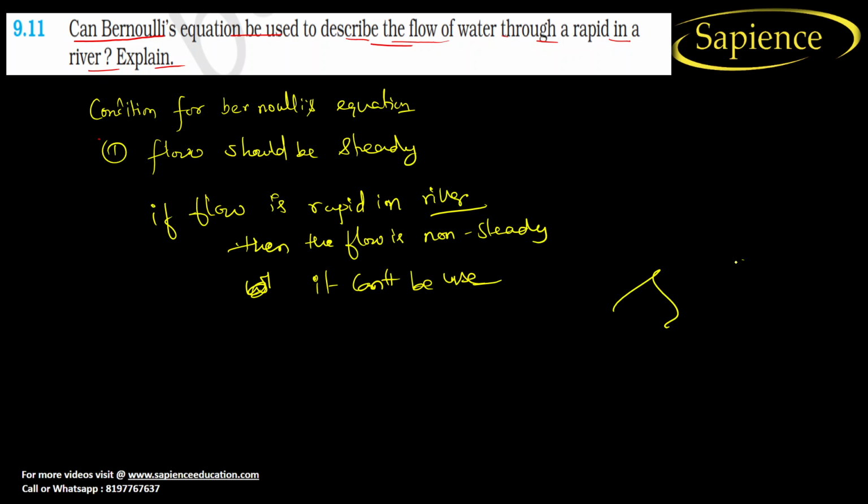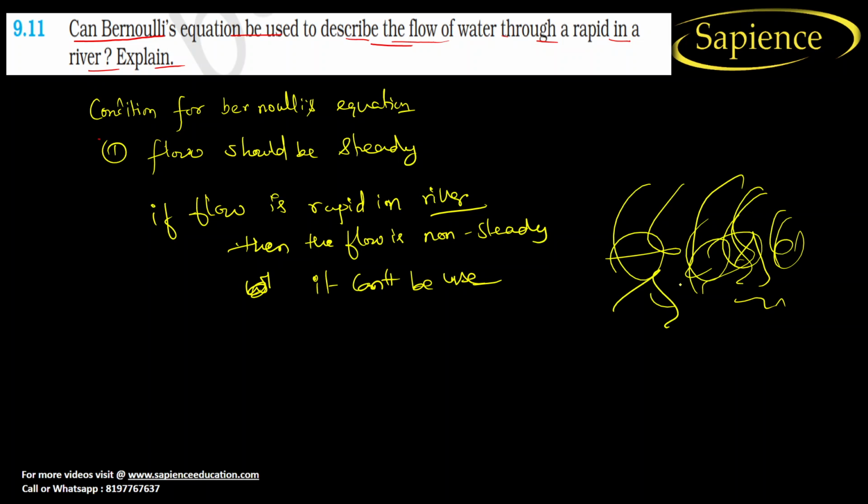So why does this happen? See, if water is coming like this, making coils and all, then only A1 V1 is equal to A2 V2, the continuity equation, can be applicable, but Bernoulli's equation can't be applicable.